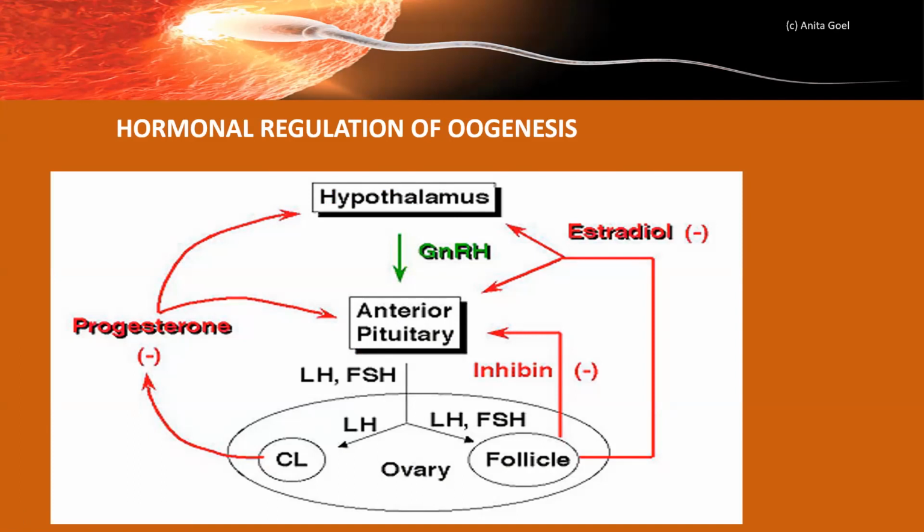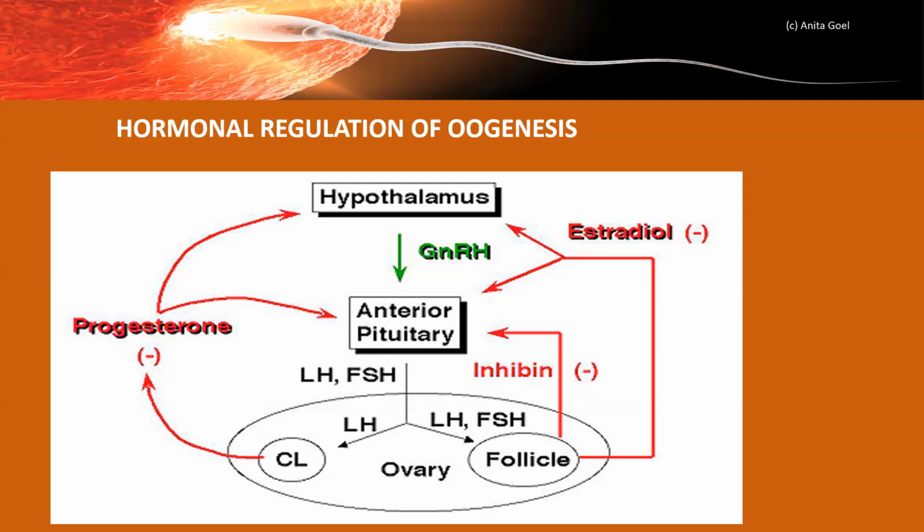Now, because of this, anterior pituitary gland is going to secrete two hormones, follicle stimulating hormone and luteinizing hormone. In the beginning, first FSH is secreted. Now this FSH acts on the ovary. Because of this, the primary follicle will start maturing into secondary, then tertiary, then into Graafian follicle.